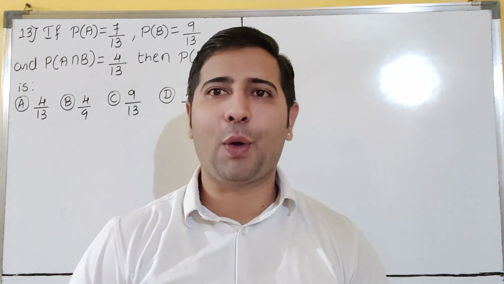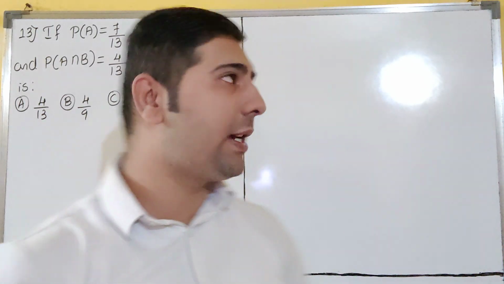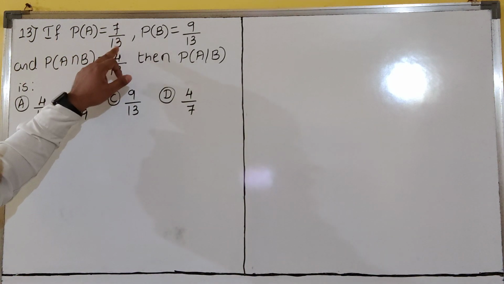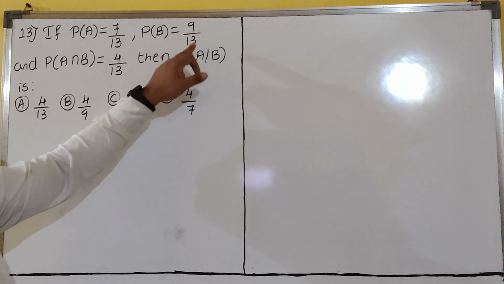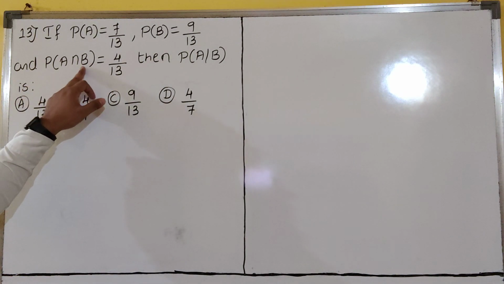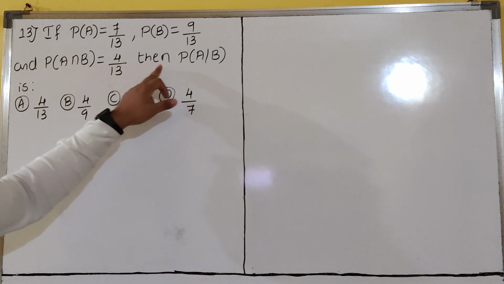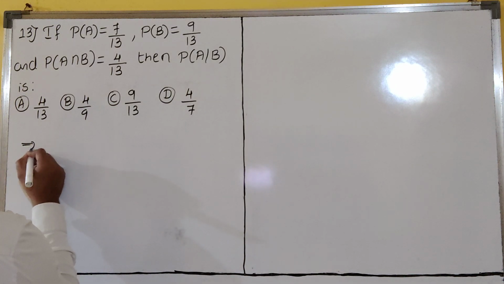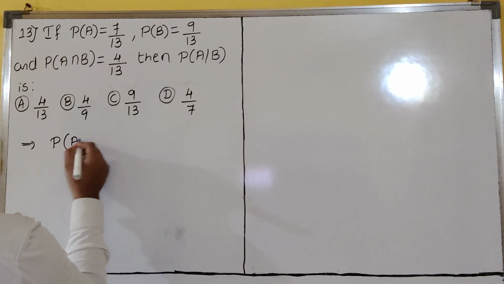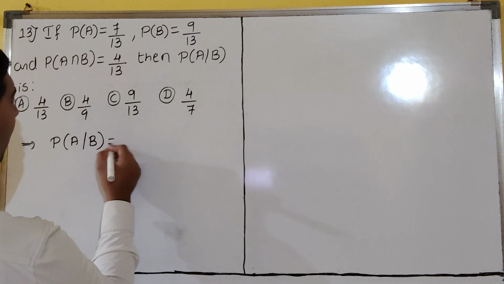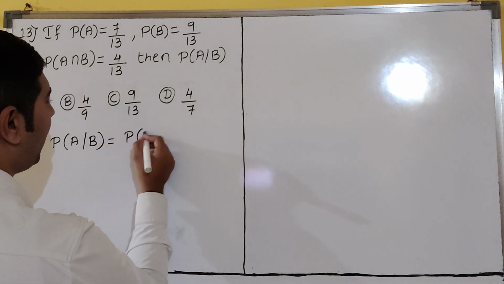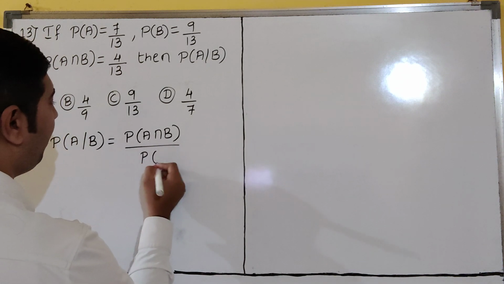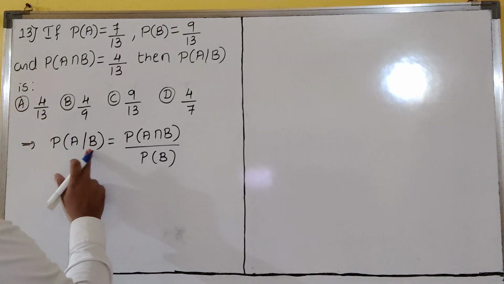I hope all of you have copied. Now let us see the next question, dear students. Question number 13. If P of A is equal to 7 by 13, P of B is equal to 9 by 13 and P of A intersection B is equal to 4 by 13, then find P of A given B, dear students. So how will we write P of A given B? Everyone knows this formula, dear students, yes or no? So P of A intersection B divided by P of B, dear students.